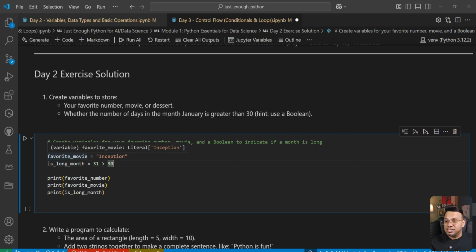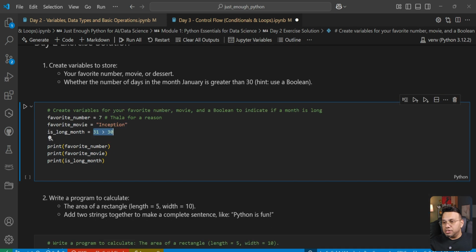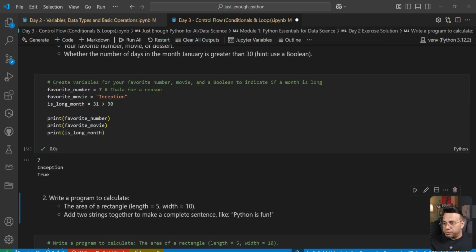My favorite movie is Inception, and January is a 31-day month. So I'm just checking if 31 is greater than 30 or not. And I'm storing that value, a Boolean value in a variable named is long month. Let's execute this statement and we get the output.